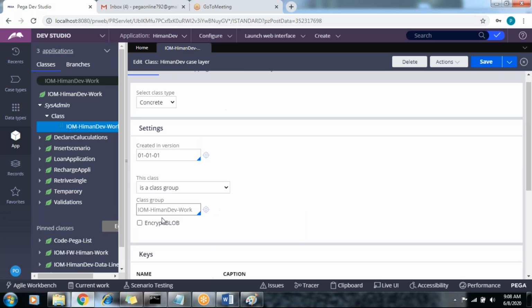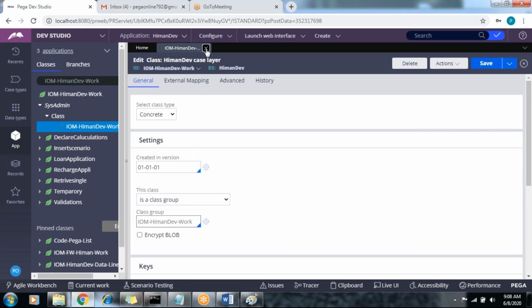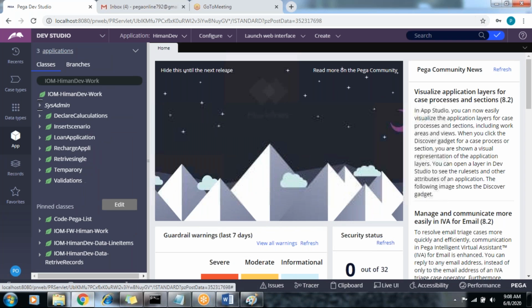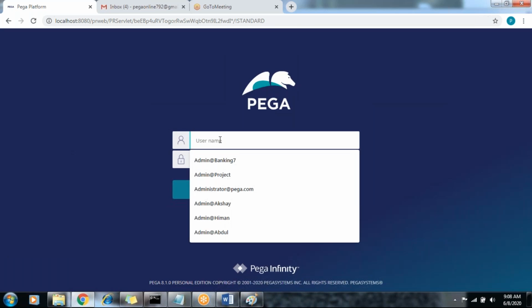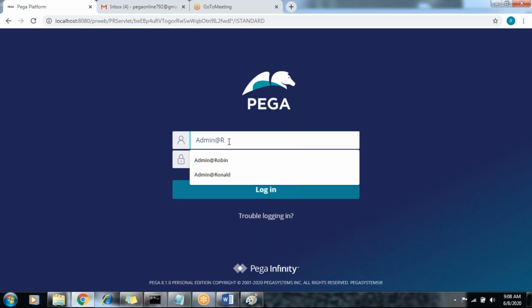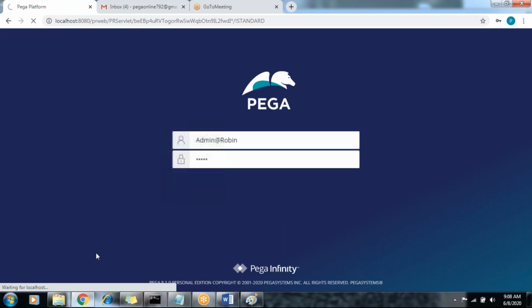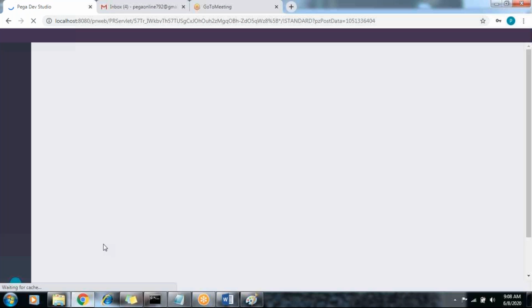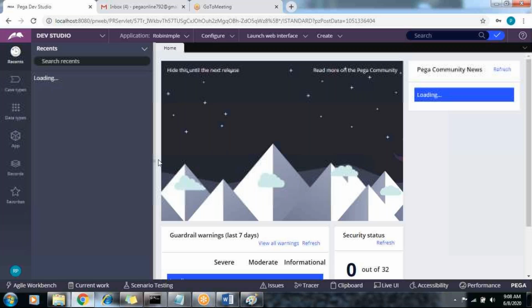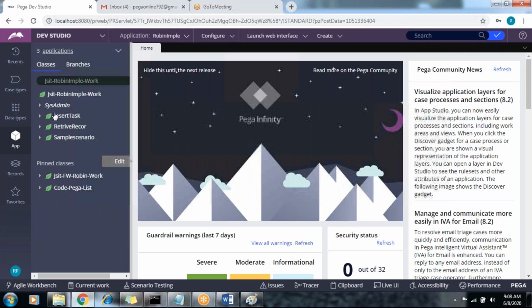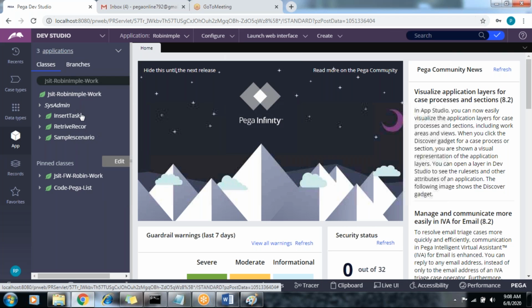PYID is nothing but what? Whenever you run the application, the work object ID is created. Suppose how to generate the work object ID? Just go and log in to your application. Admin at rate of login, provide the password and click on log in. Here the class group primary key is PYID. The PZINSKEY of the class group is class name plus PYID.